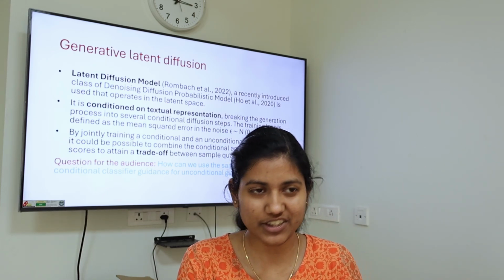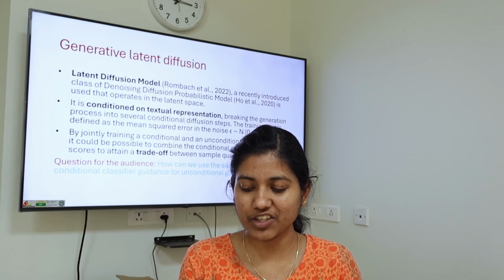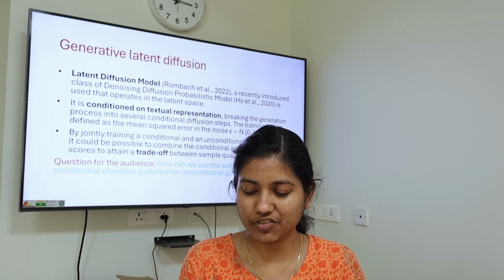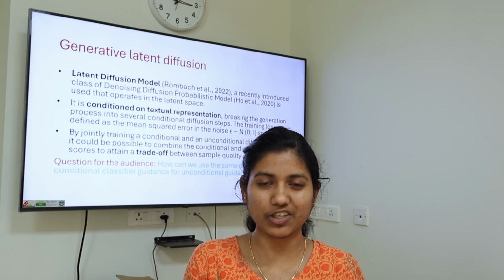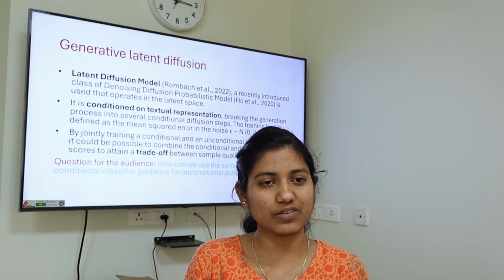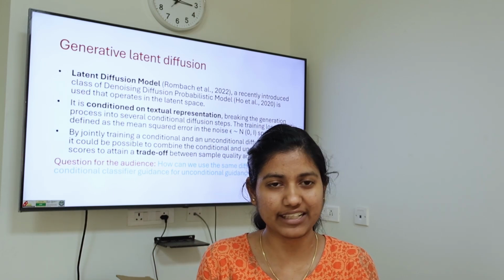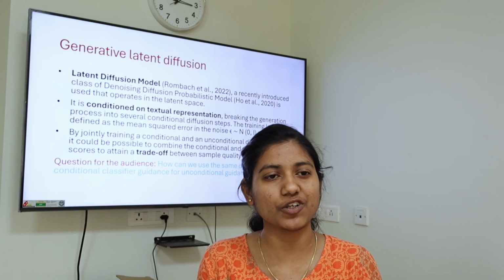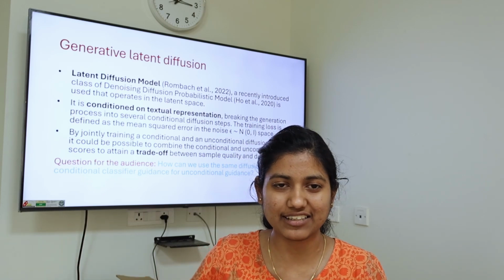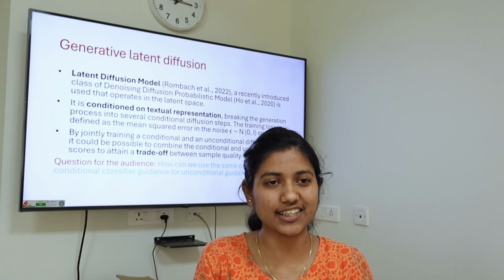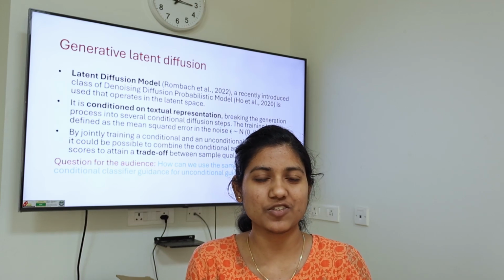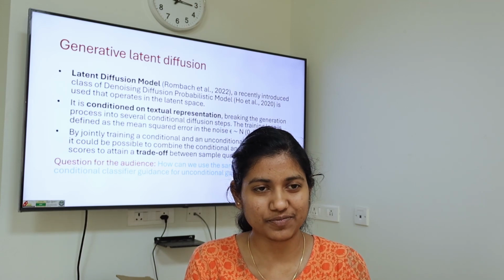So here's a question for the audience. How can we use the same diffusion model of conditional classifier guidance for unconditional as well? If we have prepared it for conditional classification, and I do not want to create something else for unconditional, but do minor changes here and use the same model. So any idea how to do that?